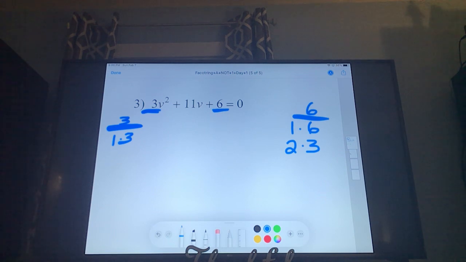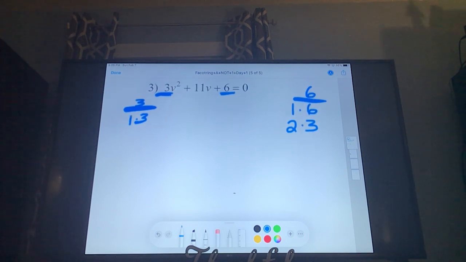Okay, and here's where it gets a little bit tricky, and do not write in pen. For the love of God, do not write in pen. You're going to be erasing a lot. I have to erase a lot, just so you know.